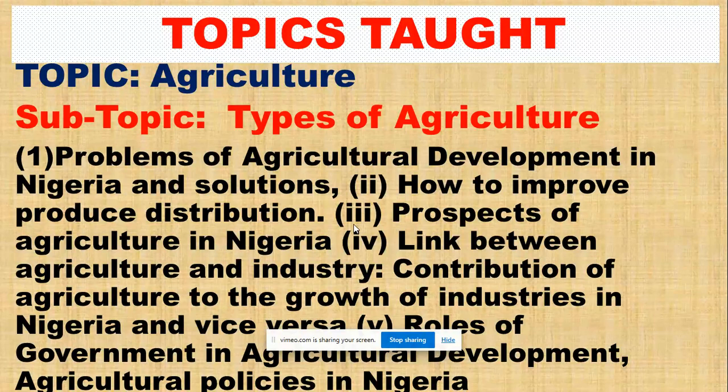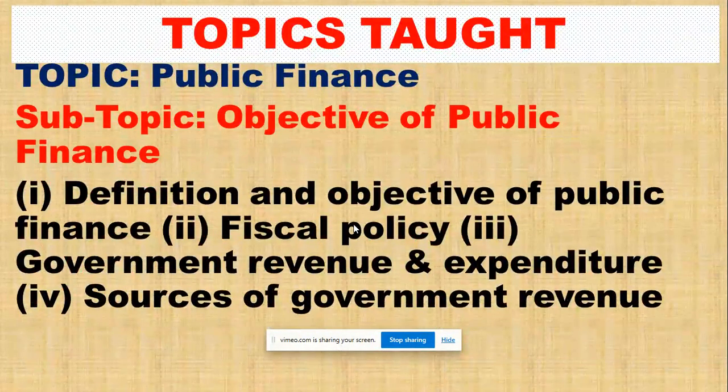This is examination time. You have to take it very seriously. We have discussed different types of agriculture, importance of agriculture, problems of agricultural development in Nigeria, and their solutions, which we have discussed already during our collaboration. And the content is already in your notes.